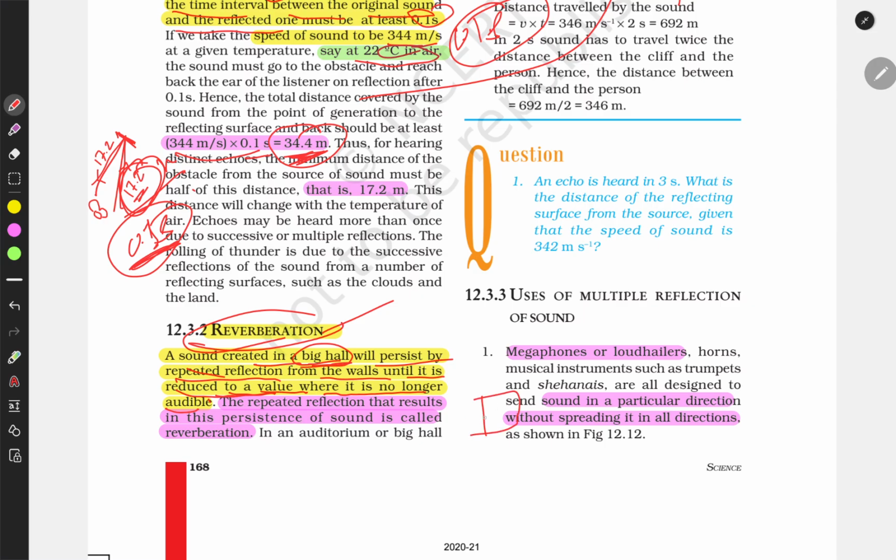When we speak in an empty room, an empty hall, our sound waves get multiple and repeated reflection till the voice is no longer audible. The repeated reflection that results in this persistent sound is called reverberation.